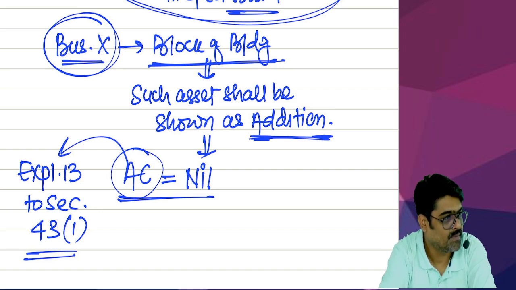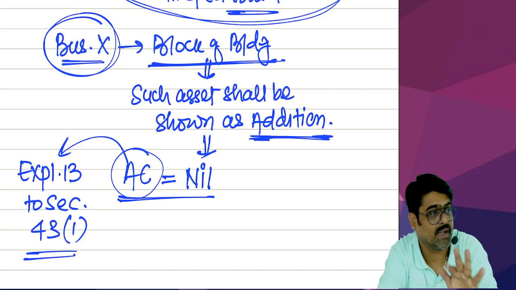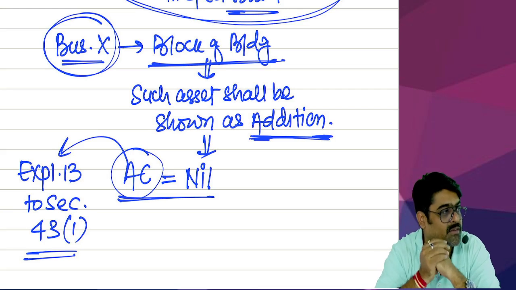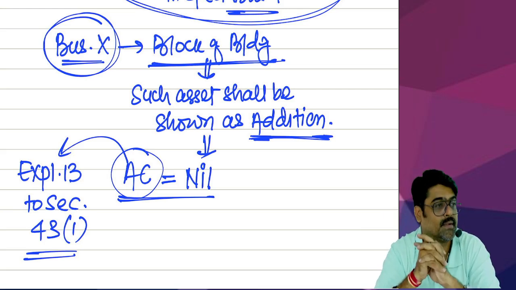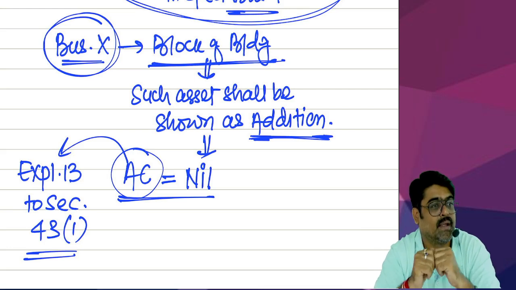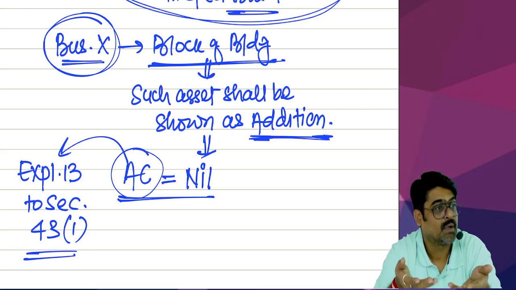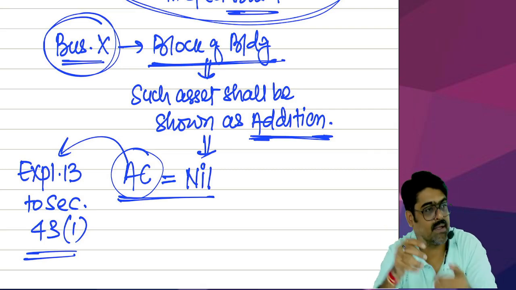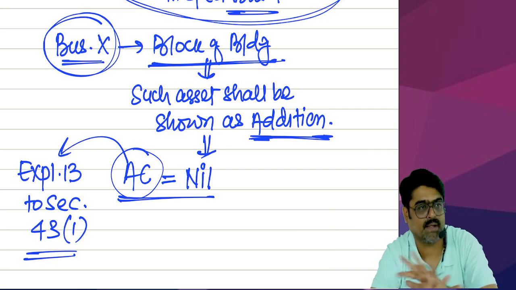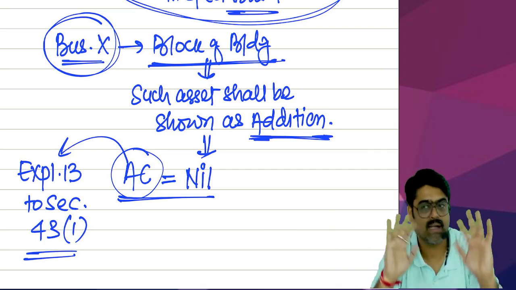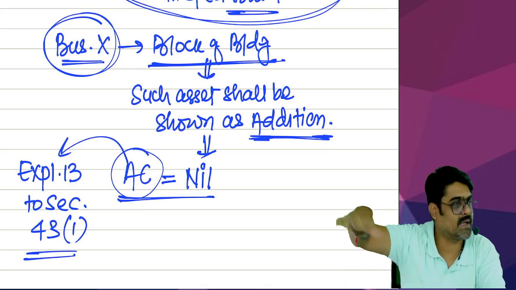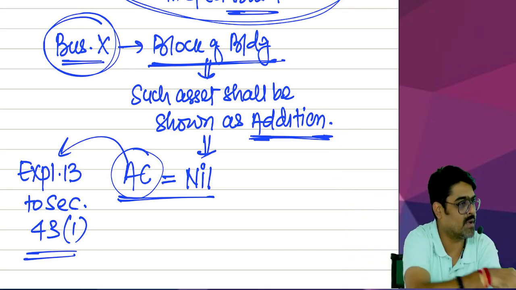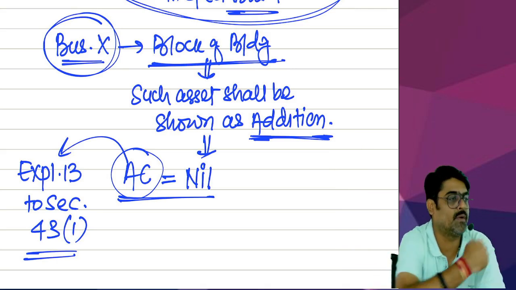First condition, did you understand? Second, what if you keep your promise? After 8 years, you start using it for other business. Then is 35AD 7B applicable or not applicable? Nothing will be treated as your deemed PGBP income. Entire cost allowed, out of that, nothing will be treated as your deemed PGBP income. And if nothing is treated as your deemed PGBP income, entire cost is already allowed. So now in the other business, this asset will be added to the block. At what cost will it be added?